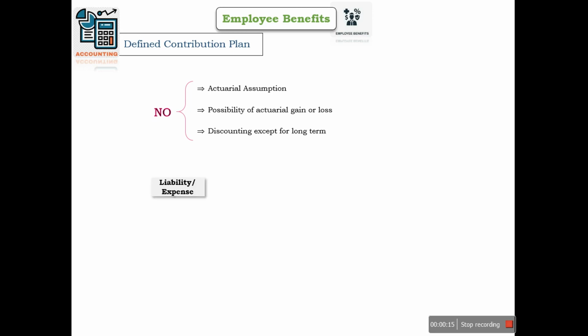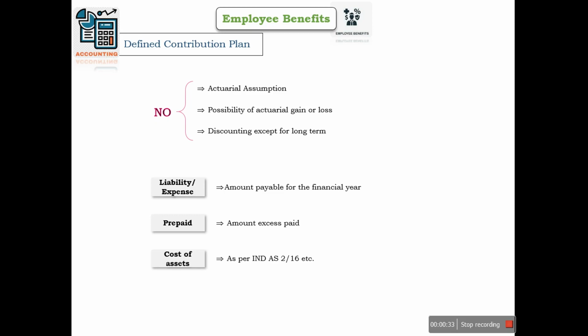And we will recognize liability or expense for the amount payable for the financial year. We will recognize prepaid for the amount that is excess paid during the year, and we will recognize cost of asset if it is allowed as per other Ind AS, maybe Ind AS 2 or 16, etc.